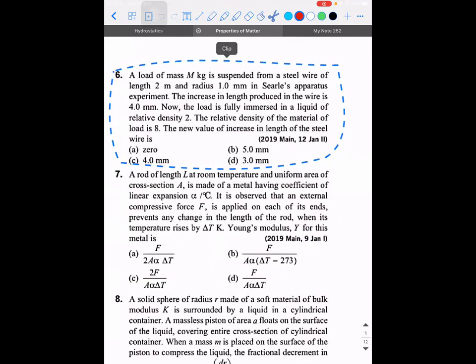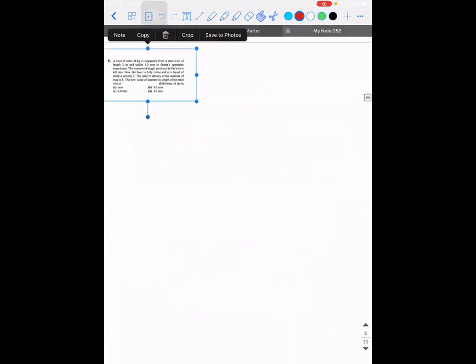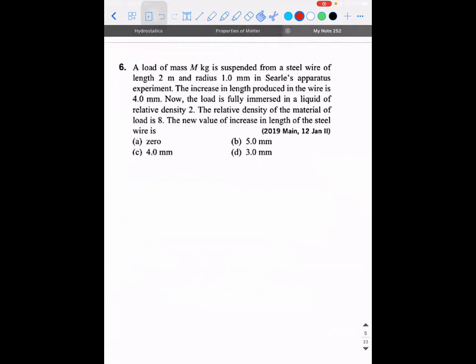You guys read the question, take 2 minutes time. Tell me what ideas you have in your mind. You can try it on your paper and see. Try it in your book and tell me.